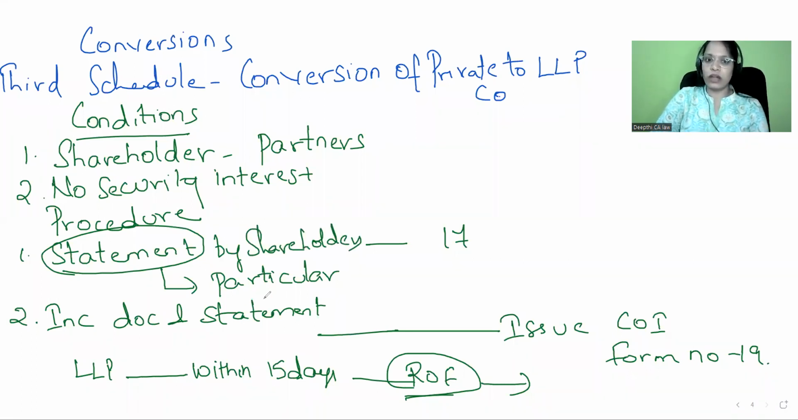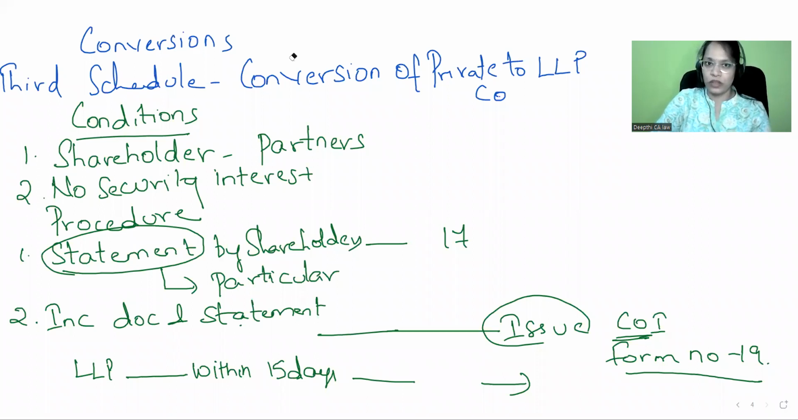So what will be present in that? The particulars, the name, the registration number of your company, on which date your company got registered. Along with that, one incorporation document and statement you will give to the registrar. Registrar, after verifying it, will issue certificate of incorporation, which is in form number 19. And after that, within 15 days, you will inform the ROC that your private company got converted, about your conversion and details of your LLP. That's it.